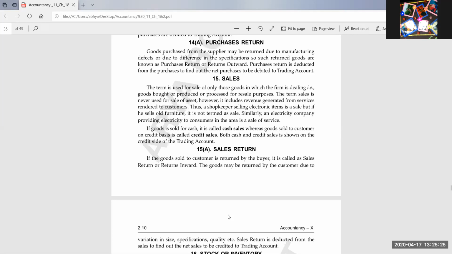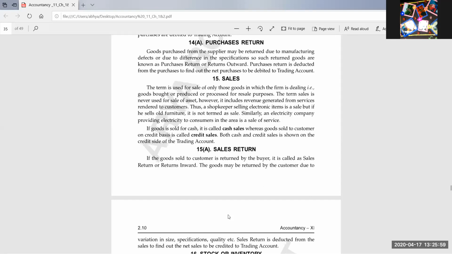write down the formula for total sales. Sales can be cash sales as well as credit sales, like we had cash purchases and credit purchases. Similarly, sales may be cash sales or credit sales. Like if I am selling one sofa to my customer for rupees 60,000, remember that I purchased it for 50,000. I must not sell at the same price, because I am making efforts to earn profit. So 10,000 will be my profit.